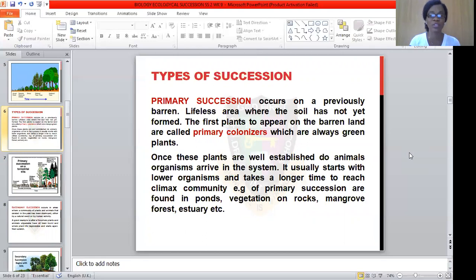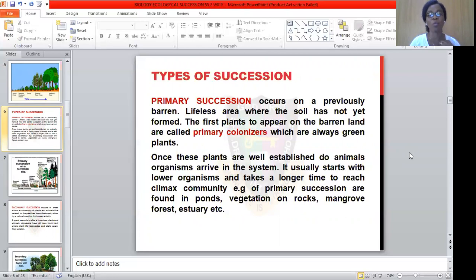The first plants to appear on this barren land are called primary colonizers, which are always green plants. That is on a bare ground or a bare surface, where no activities have ever occurred. The first thing you will see on such bare soil are green plants, which we refer to as primary colonizers.